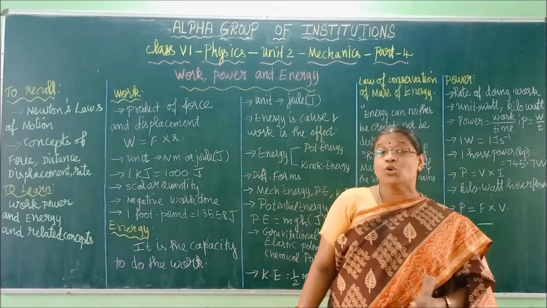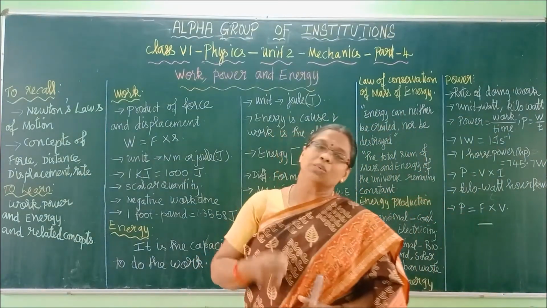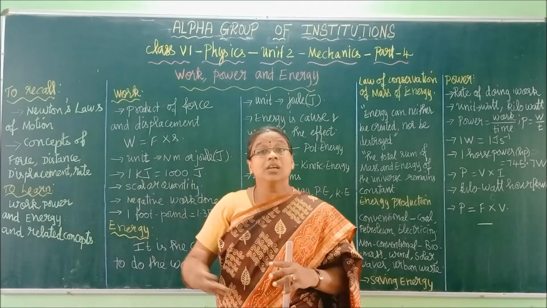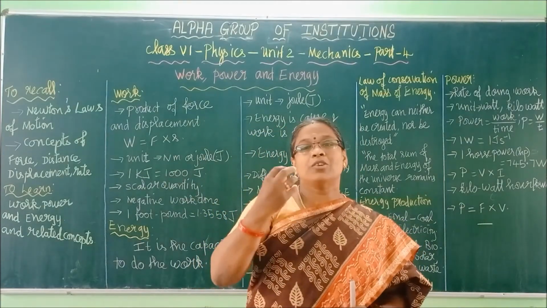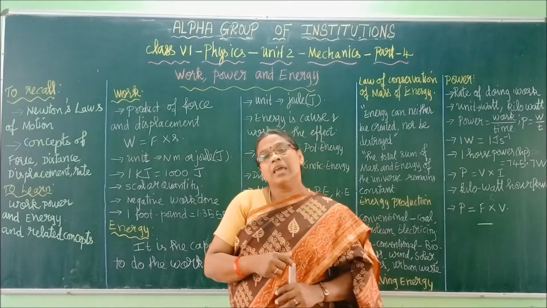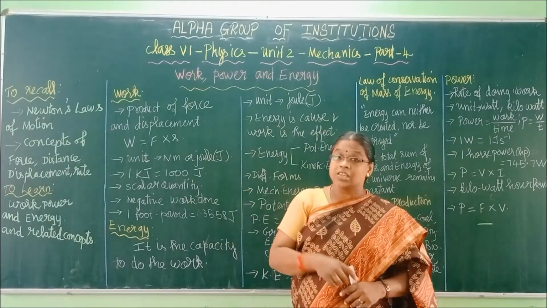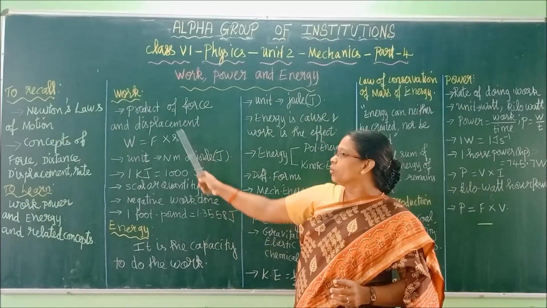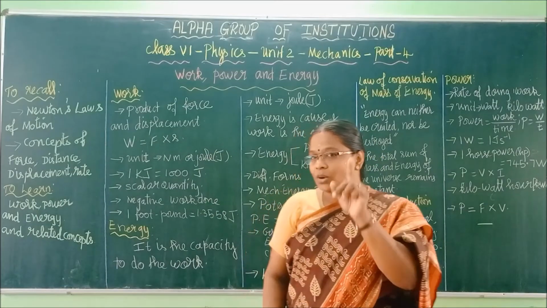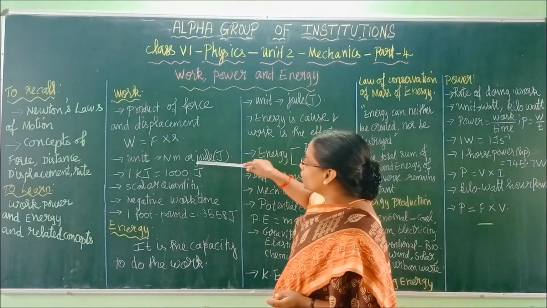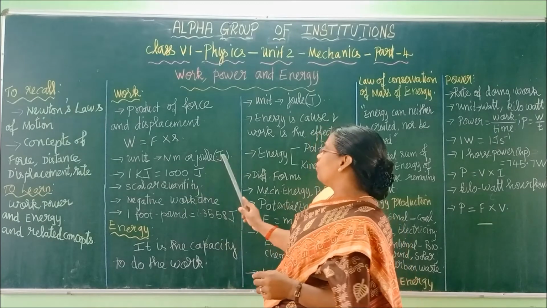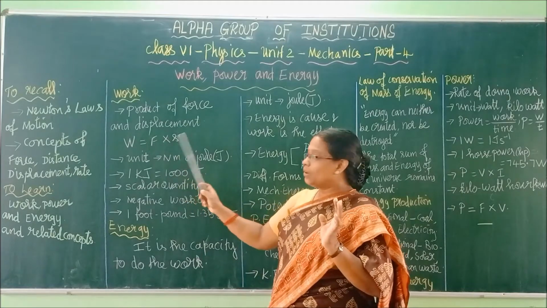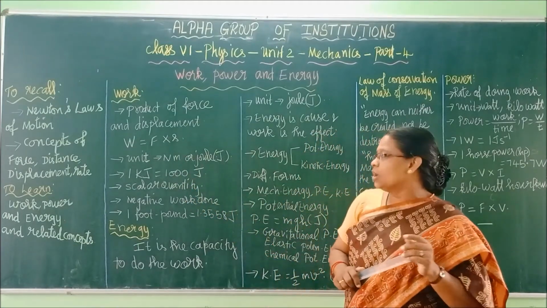Why, children? Joule was James Prescott Joule. He was a famous scientist. He gave so many concepts about work, energy, power and some other concepts also. So as a respect for him, we have kept his name as a unit for work and energy too. That I will tell you next, right? So joule is also a unit for work. While writing units named after scientists, start with a small letter when you are writing in full form. When you are writing the single letter, write a capital letter. So what is work? Work is equal to force into displacement and its unit is joule.